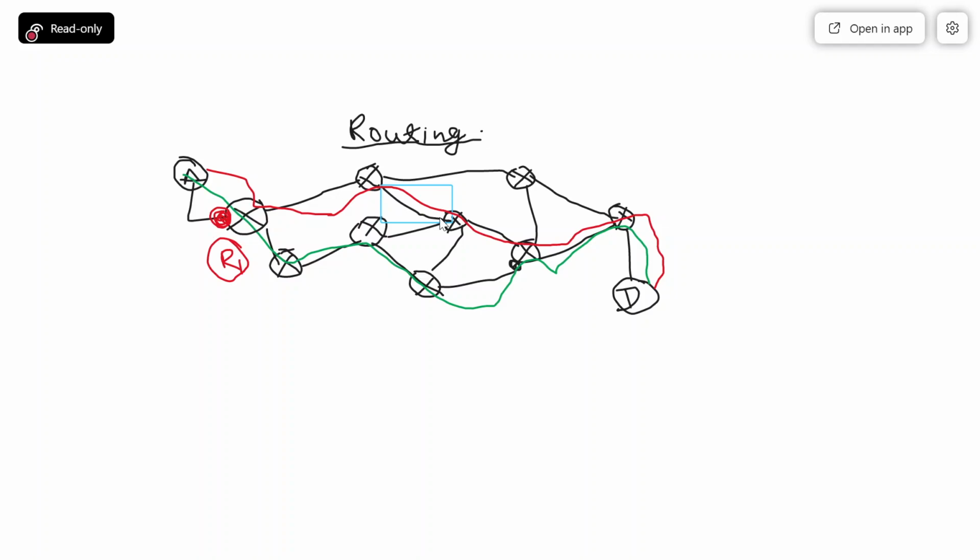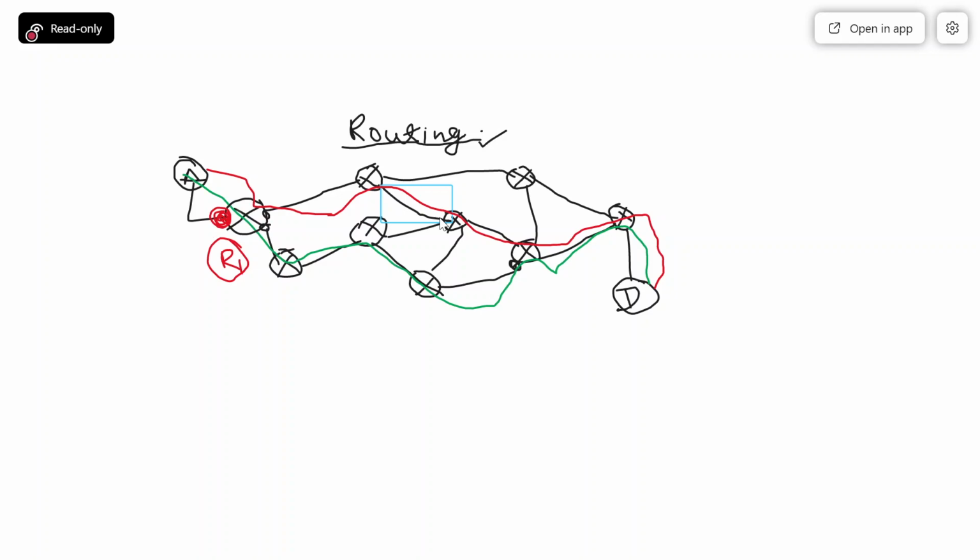In this case, this first router has two possible output ports, either this or this. This decision is taken by the routing protocol. The routing protocol selects the appropriate path to reach the destination.